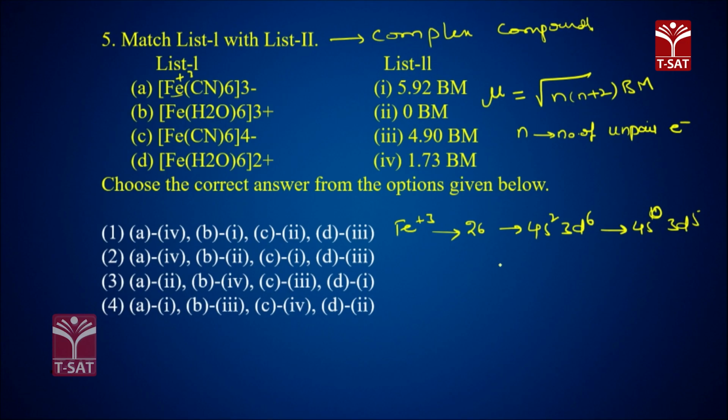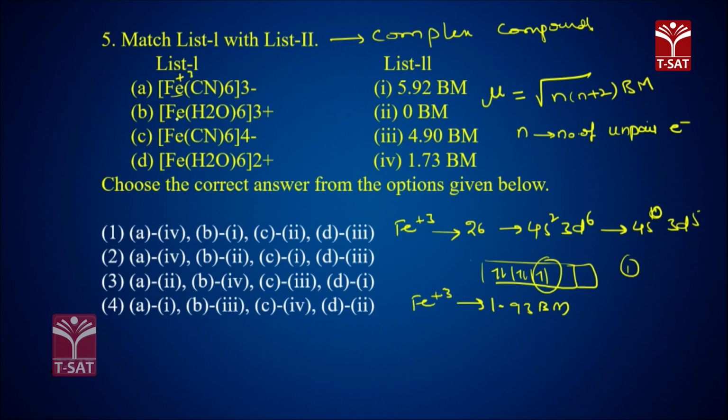And CN is a strong field ligand. Strong field ligands mean electrons will get paired up. So 1, 2, 3, 4, 5. So unpaired electrons you got is 1. If you put 1 into 1 plus 2 under root, you will get 1.73 Bohr magnetons.